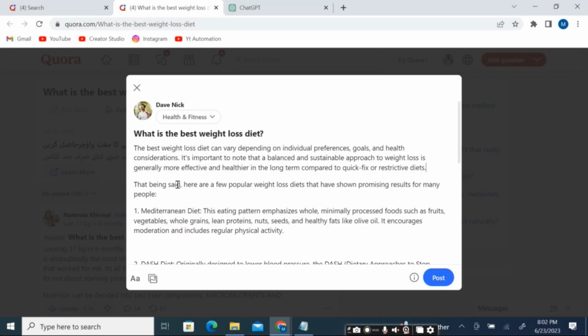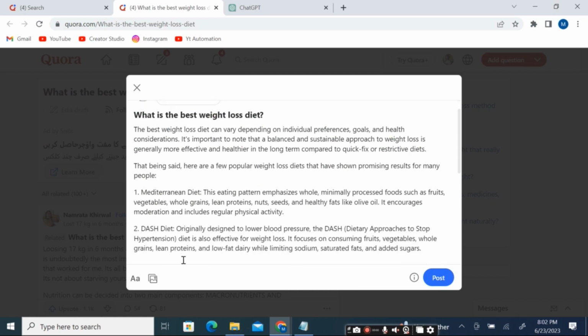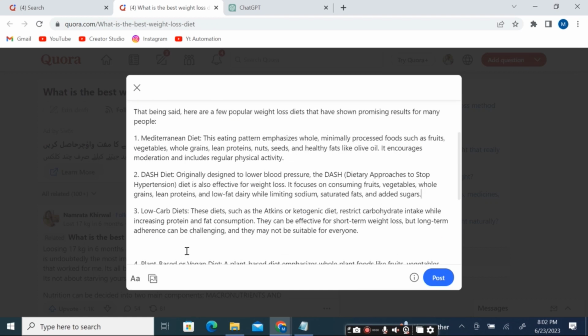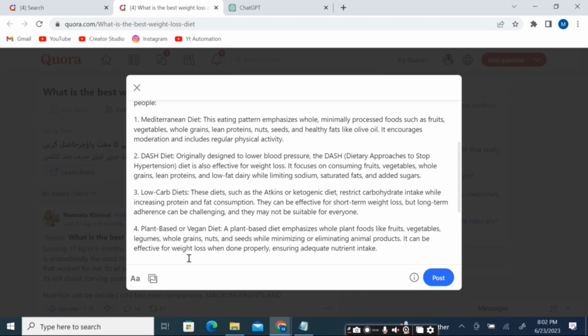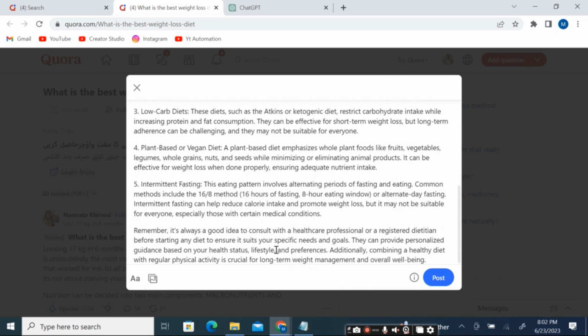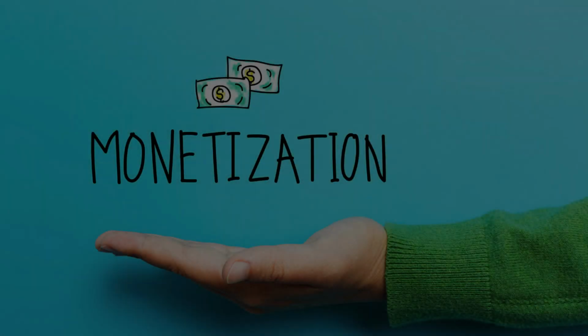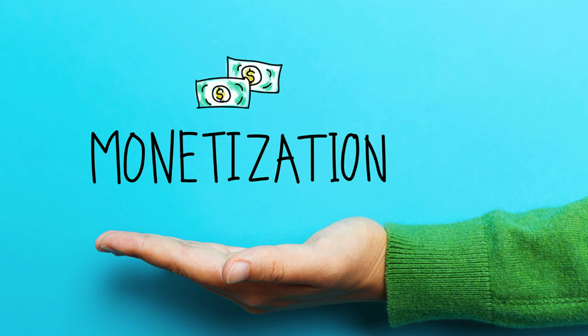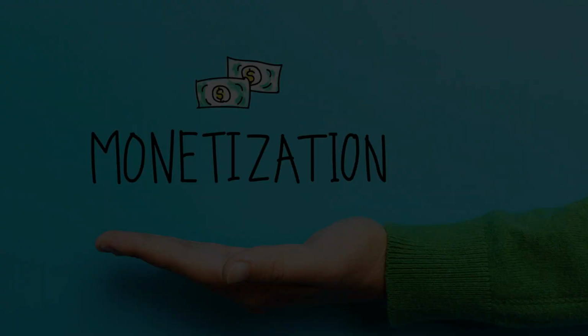Click on Answer button and paste the answer you received from ChatGPT. Make sure to review the generated response and ensure its quality and relevance. Great! Now that you've added your answer to the question, it's time to monetize your efforts. We'll be using affiliate marketing to earn money from your Quora responses.